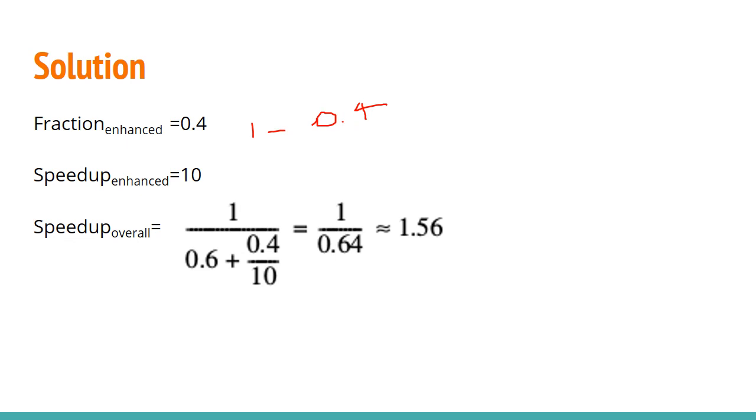So that is our fraction enhanced. And the speed up enhanced is 10 times faster. So it is attaining that 10 times faster due to this particular enhancement. So 10 is our speed up enhanced. So we can compute this by using this particular equation.